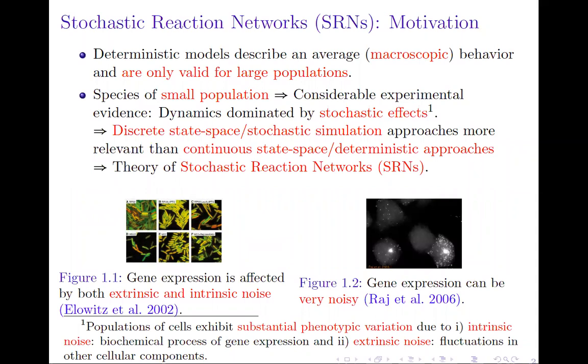So as some of you may know, deterministic models describe an average or mean field behavior, and it's only valid for systems with large populations. And there was considerable experimental evidence showing that systems with small population count have dynamics dominated by stochastic effects. This led to the fact that discrete state space and stochastic simulation approach became more and more relevant than continuous state space and deterministic ones. And this implied the elaboration of the so-called theory of stochastic reaction networks.